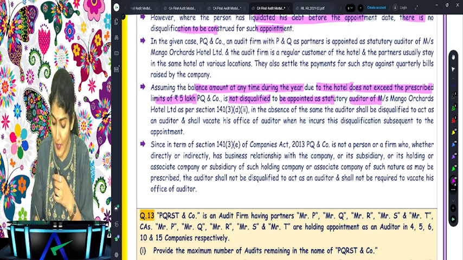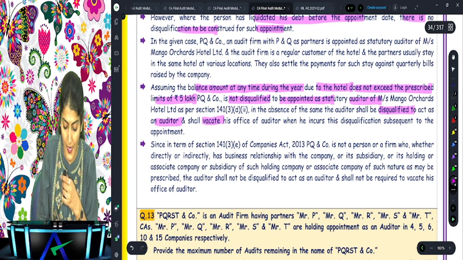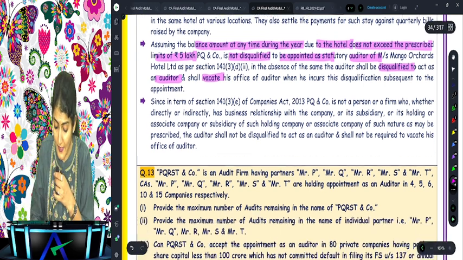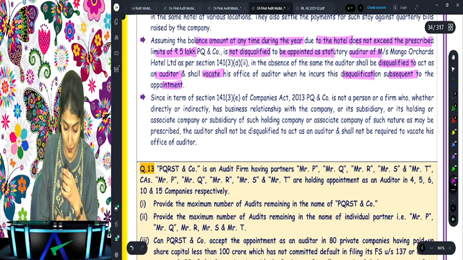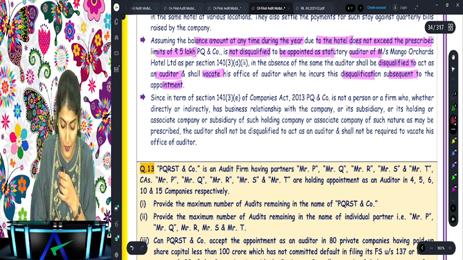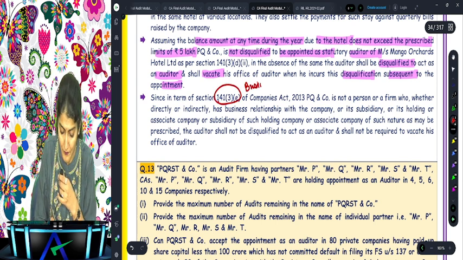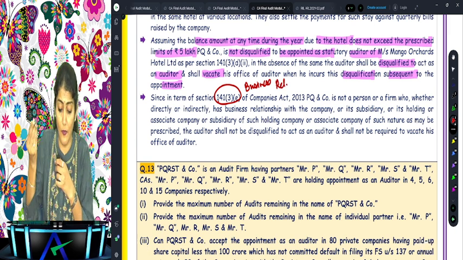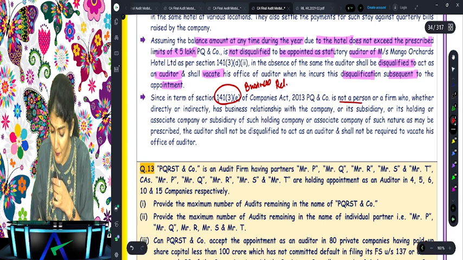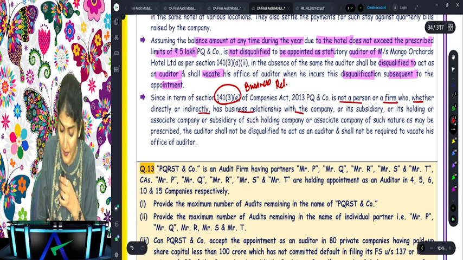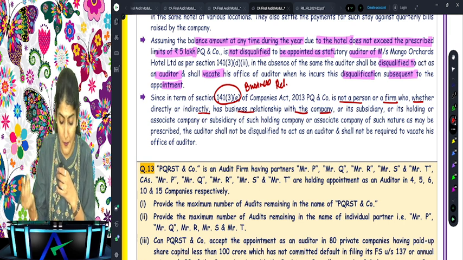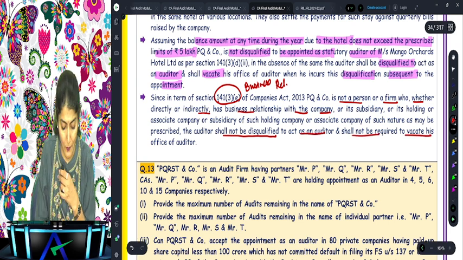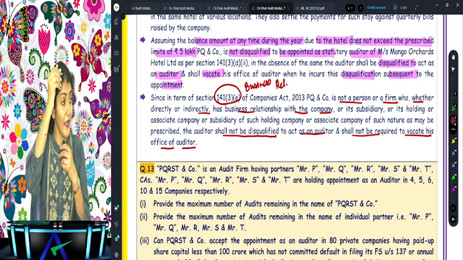In the absence of the same, the auditor will be disqualified to act as an auditor and shall vacate his office. When will he have to vacate his office? If it exceeds 5 lakh rupees, right? If he incurs the disqualification subsequent to the appointment. Since in terms of 141(3)(e), what is 141(3)(e)? It is regarding the business relationship. What does it say? Since in terms of 141(3)(e), PQ and Company is not a person or a firm, whether directly or indirectly, having any business relationship with the companies as may be prescribed, the auditor shall not be disqualified to act as an auditor and shall not be required to vacate his office as an auditor. Why? Because it comes under the exception.